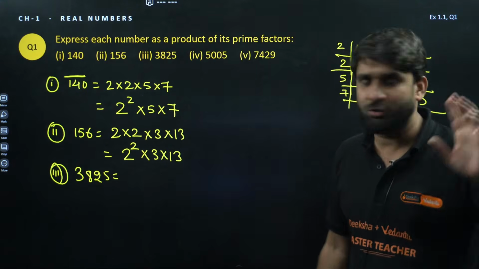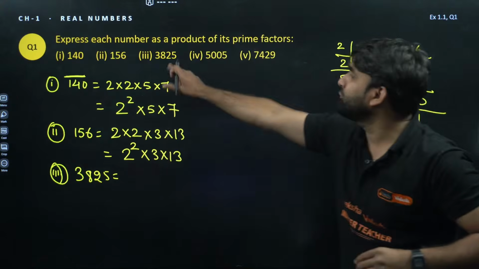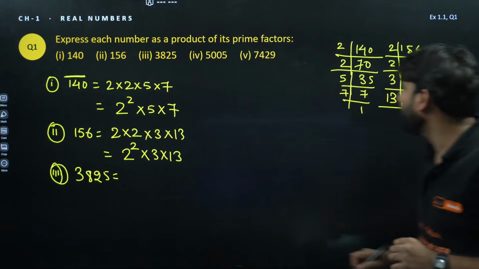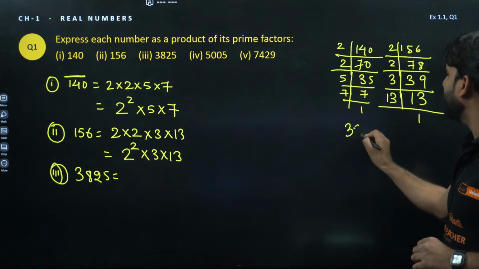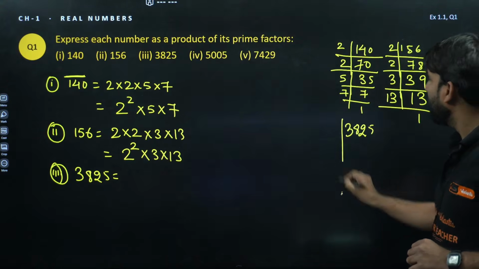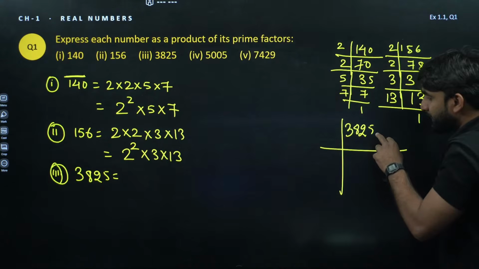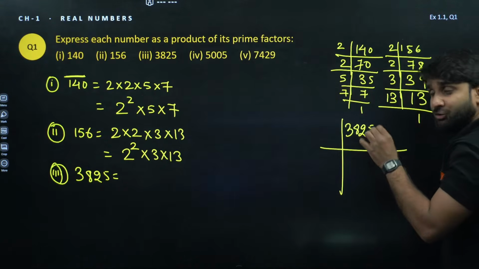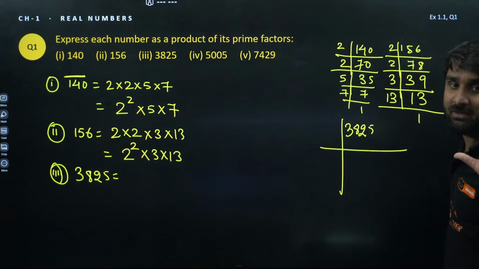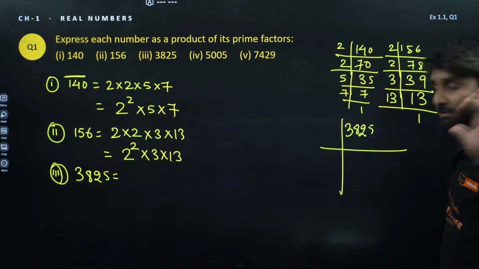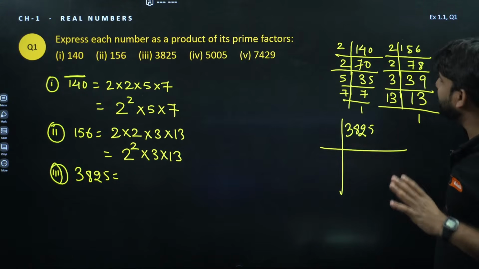Yes, Sakshi, don't worry. Now moving ahead. The next question is 3825. Now how to take the LCM of 3825? My dear champion, when you take the LCM of 3825, what is the last digit? The last digit is 5. So it is clear that this number is divisible by 5, because the ones digit is 5. So let's divide by 5.